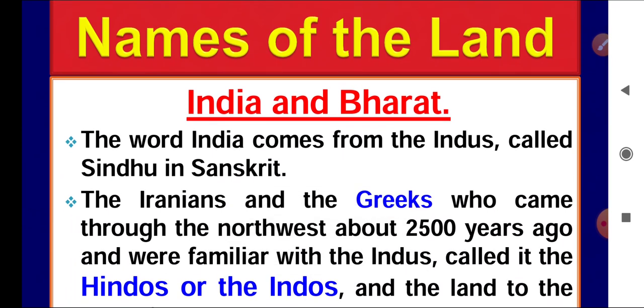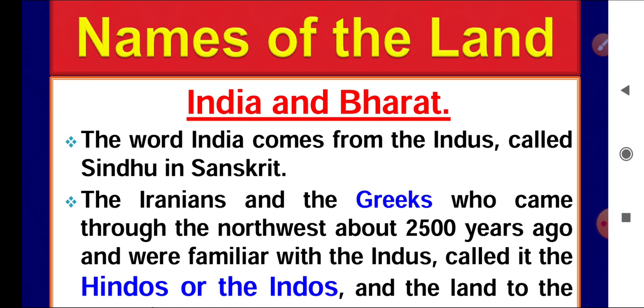Next slide is related to the names of the lands. India is known by different names from the ancient period. Sometimes it was called Sapta Sindhu Pradesh, then Aryavart, when the Aryas came, Jambu Dweep, a Sanskrit word which has come from Jamun, and Hindustan, because of the Hindu population in the ancient period. Earlier it was a Hindu nation.